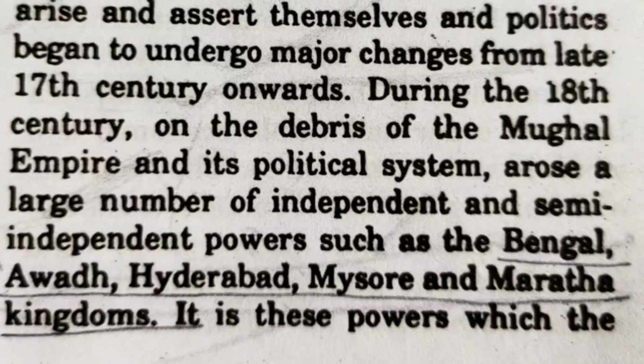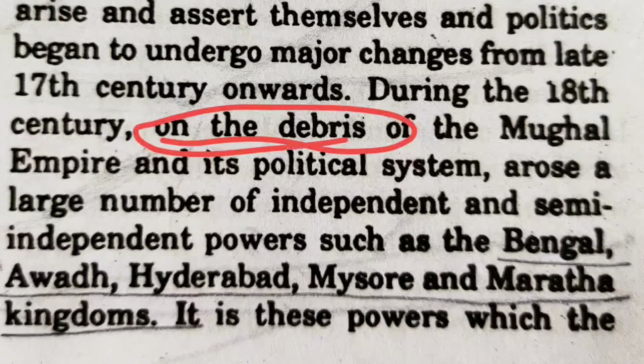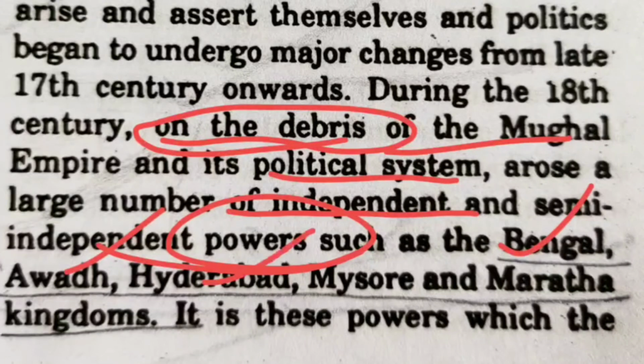Then the third point we can write is that on the debris of the Mughal Empire, as it was coming down and all the illusions and prestige were going down, there arose a large number of independent and semi-independent powers such as Bengal, Awadh, Hyderabad, Mysore, and the Maratha kingdoms. However, when we were doing India in the 18th century, we saw that Bengal, Awadh and Hyderabad weren't completely taking away the powers and declining the Mughal rule. They took the name of the Mughals, but they did their administration themselves. However, Maratha was not the case.